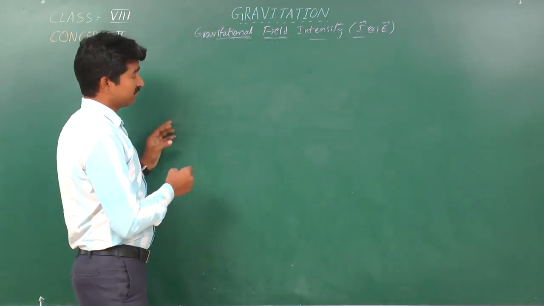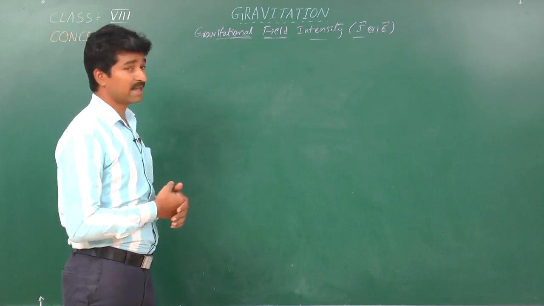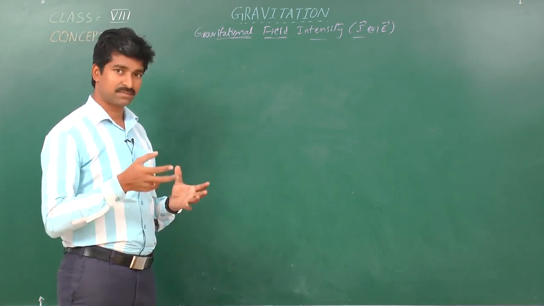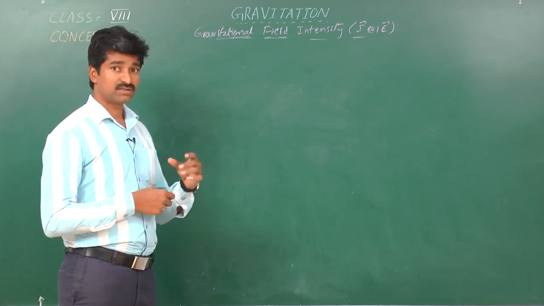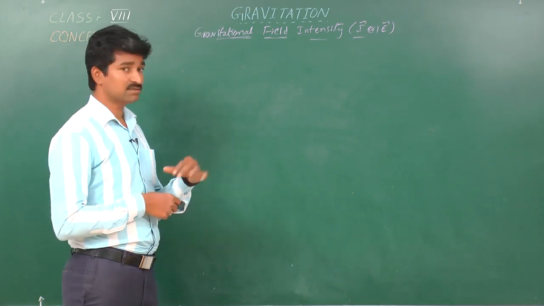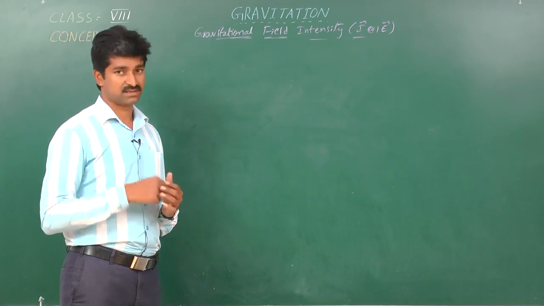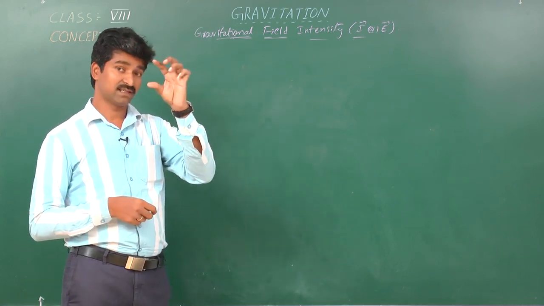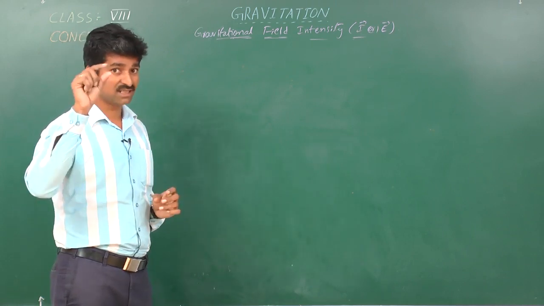So gravitational field intensity at a point in the gravitational field is explained by the gravitational force experienced by a unit mass. So we are confining, we are specifying, we are concentrating at one point.